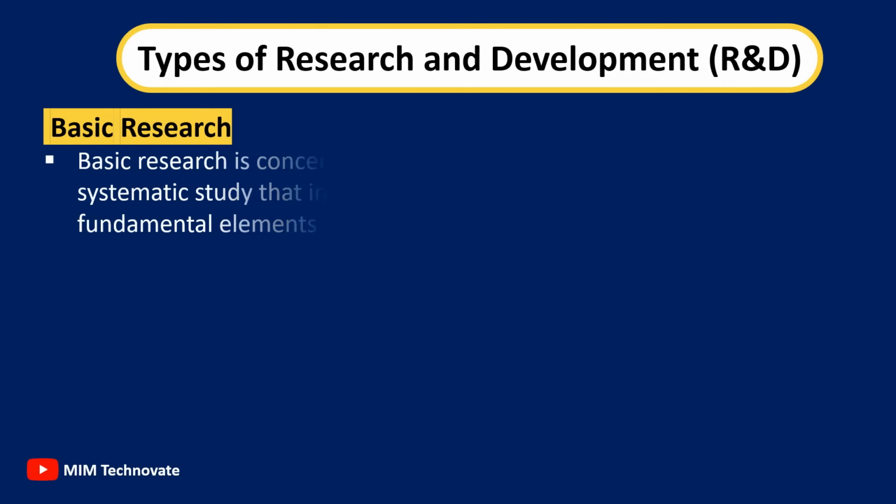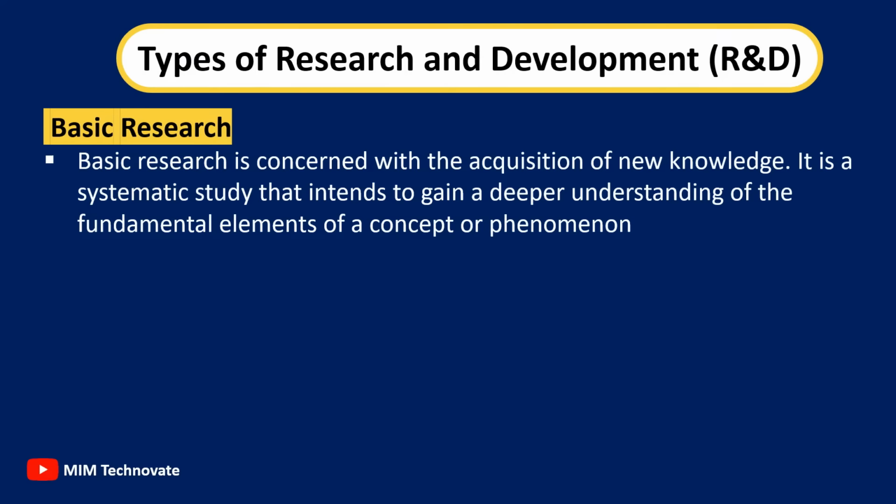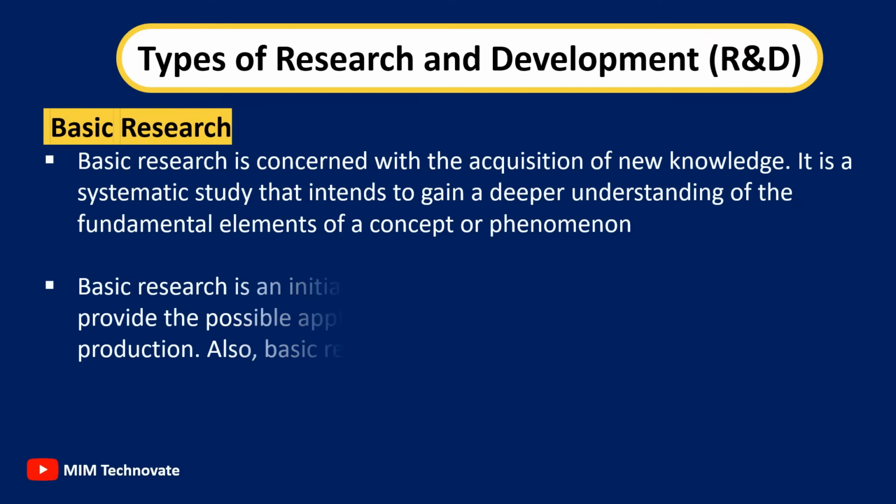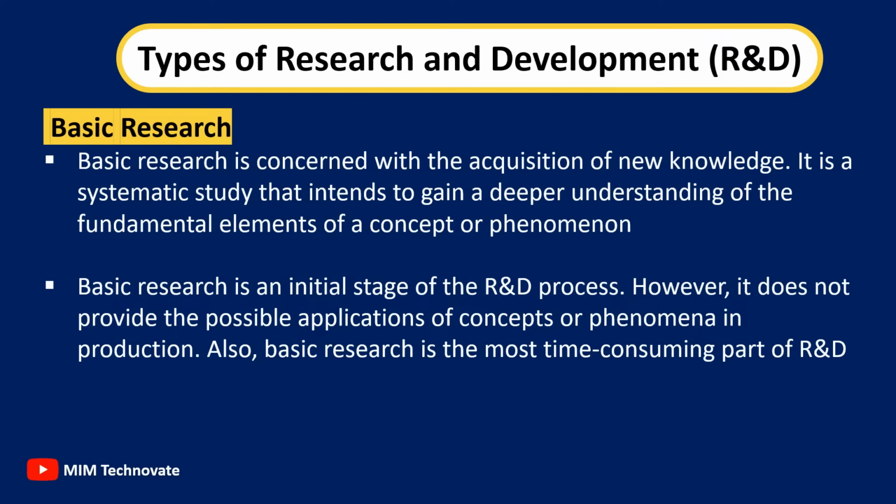Basic research. Basic research is concerned with the acquisition of new knowledge. It is a systematic study that intends to gain a deeper understanding of the fundamental elements of a concept or phenomenon. Basic research is an initial stage of the R&D process. However, it does not provide the possible applications of concepts or phenomenon in production. Also, basic research is the most time-consuming part of R&D.